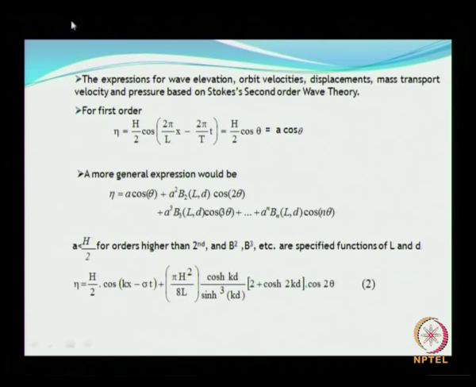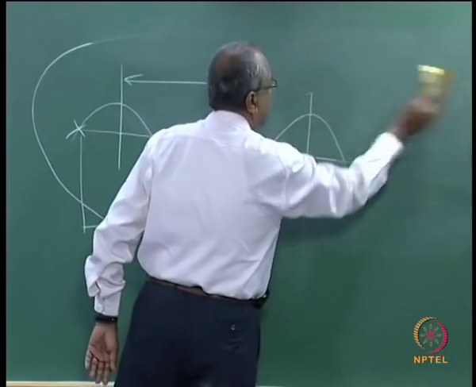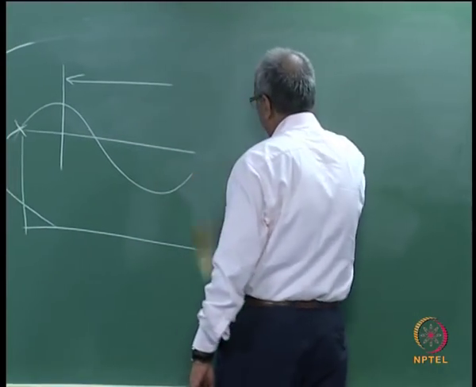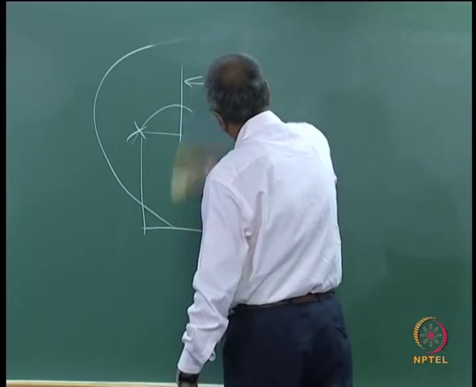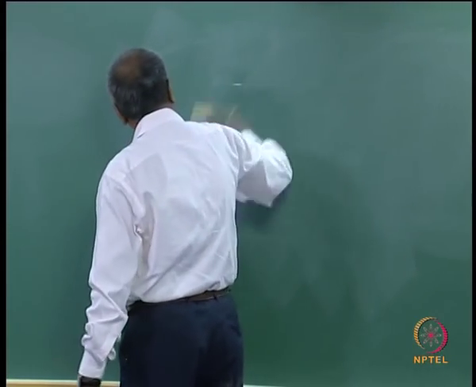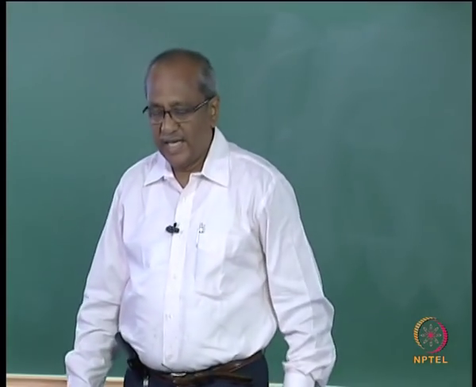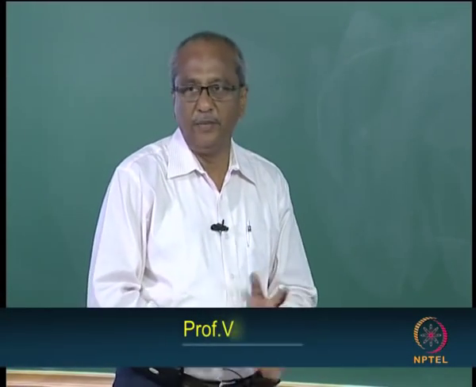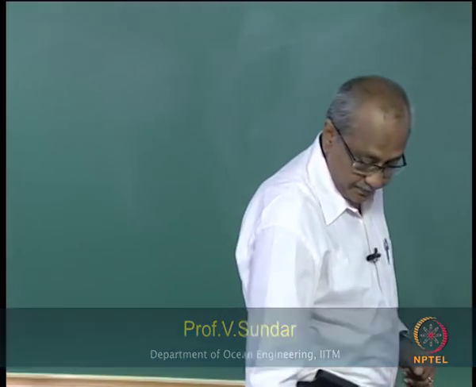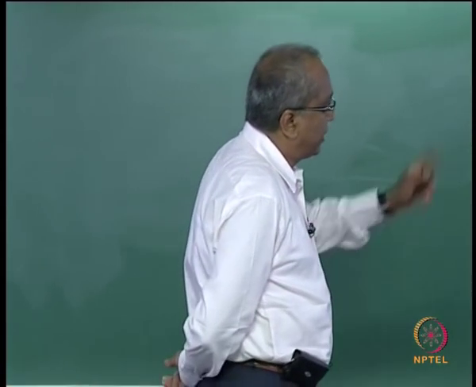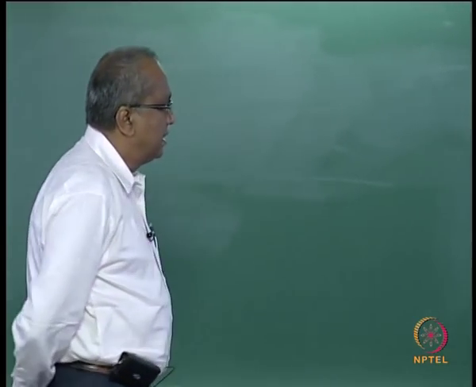So, the second order theory for the wave elevation is given by this expression. You can simply derive it; I am not going into the derivation part. There are some books which do give you the details, but the procedure is as outlined in the small amplitude theory. Only thing is you need to consider the higher order terms. So, for deep water the above expression will reduce as shown here.